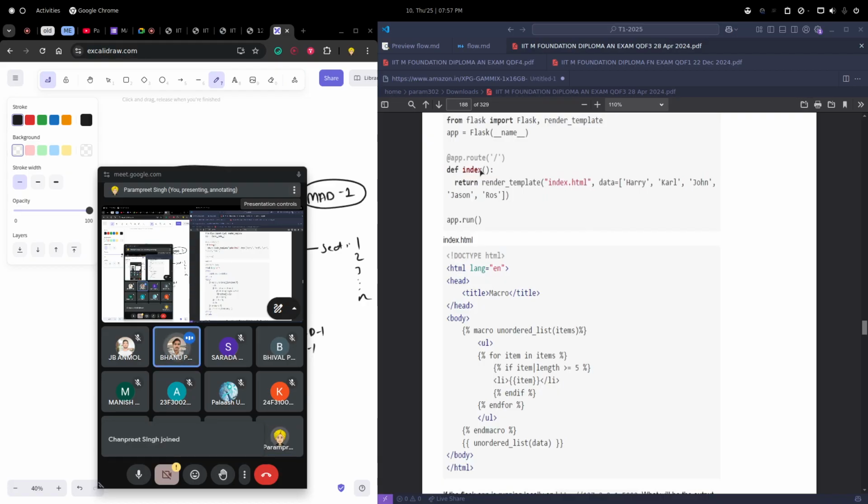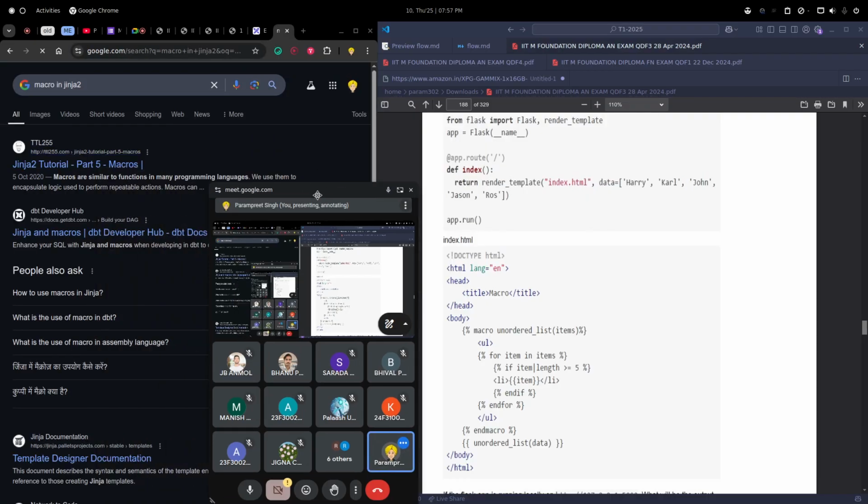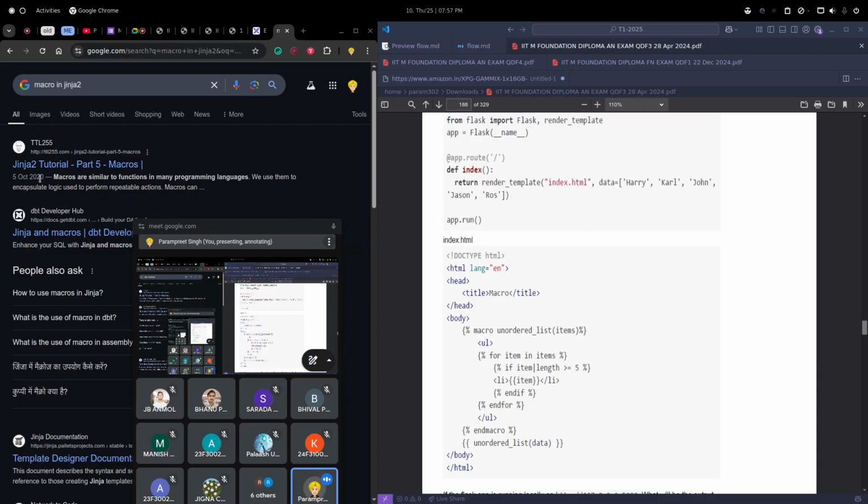I haven't seen this macro keyword. Yes, macro. This is also something new. Let's see. A macro in Jinja2. Macros are similar to functions. We use them to encapsulate.